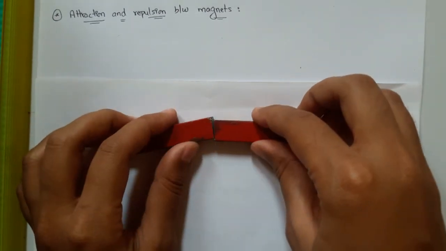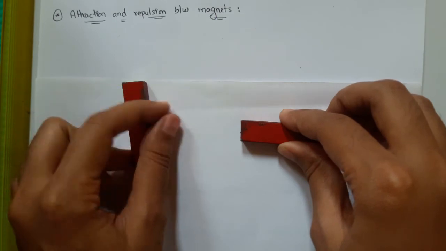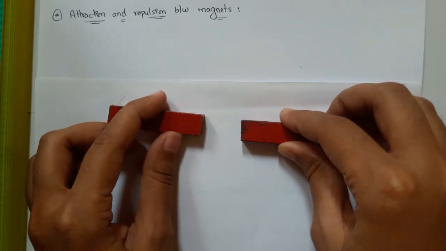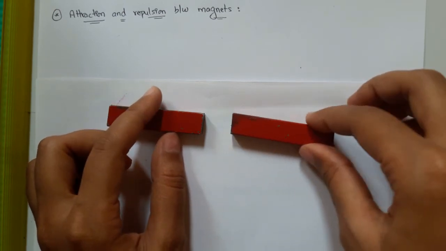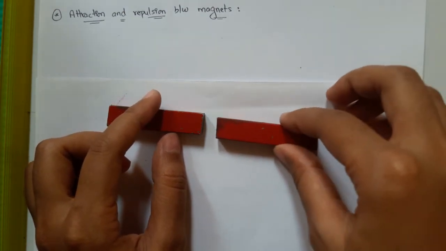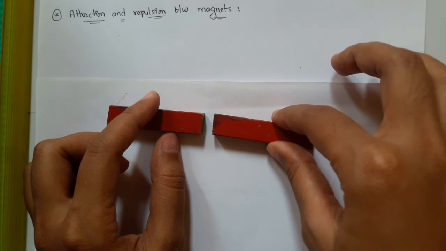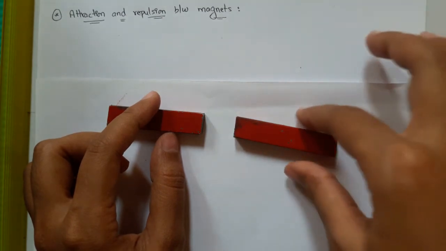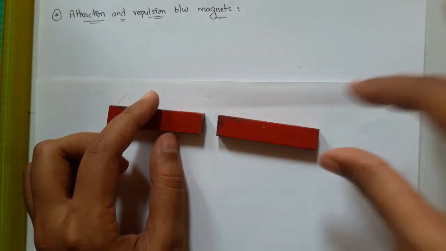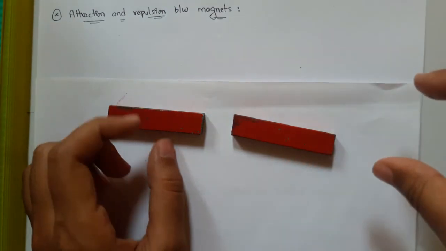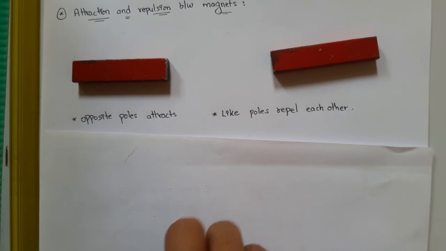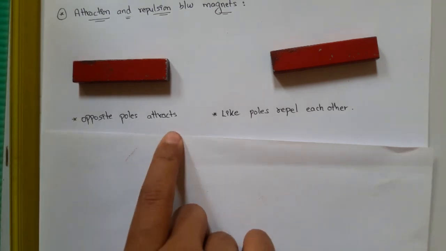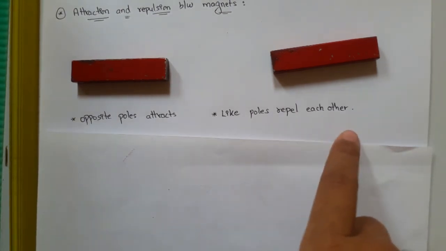Similarly, now I will turn this magnet and see. You can see it is repelling. It is pushing back. You can see as I am moving this magnet, it is pushing back itself. This shows the repulsion property of magnet. From this we can conclude that opposite poles attract and the like poles repel each other.